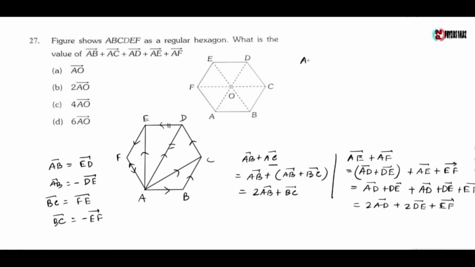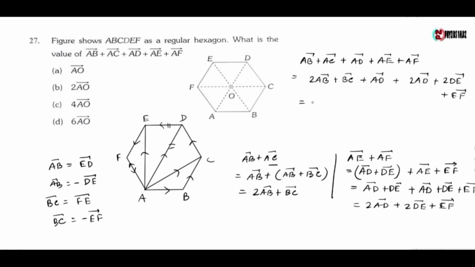So AB vector plus AC vector plus AD vector plus AE vector plus AF vector is given by AB plus AC, which equals 2AB plus BC, plus AD vector, and AE plus AF equals 2AD vector plus 2DE vector plus EF vector.